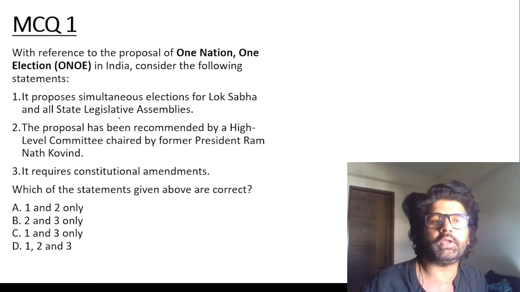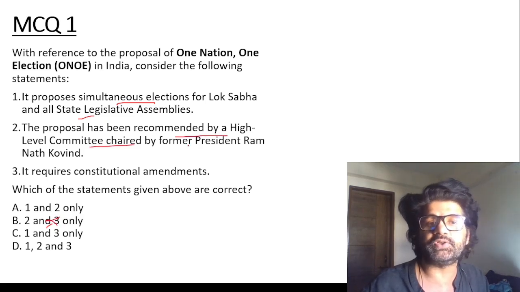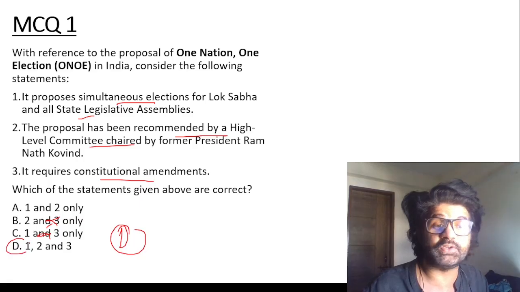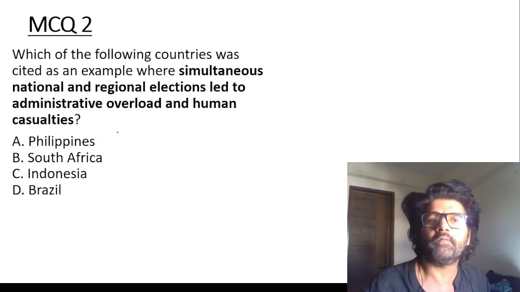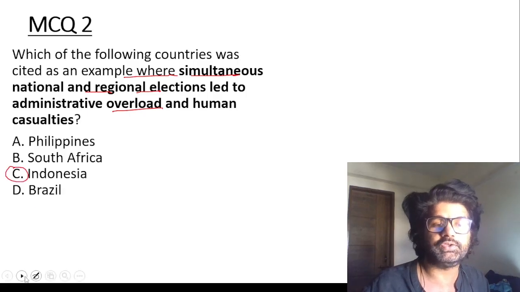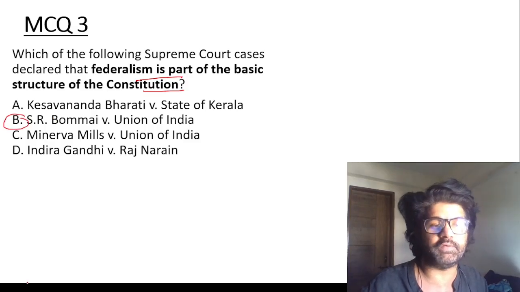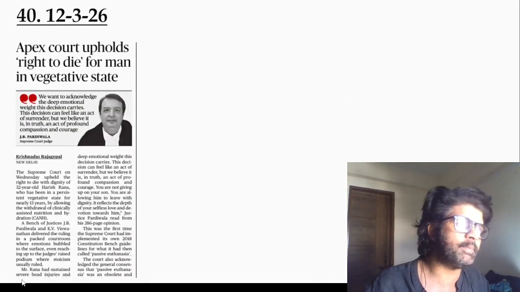With reference to ONOE, it proposes simultaneous elections for the Lok Sabha and all state legislative assemblies. The proposal has been recommended by the high-level committee chaired by Ramnath Kovind sir. That is also correct, I've just told you. It requires a constitutional amendment, yes. So the answer is only D, 1, 2, 3. Which of the following countries was cited as an example where simultaneous regional elections led to administrative overload and human casualties? Indonesia. Federalism is a part of the basic structure, SR Bommai versus Union of India. Remember, these cases will help you in mains also.